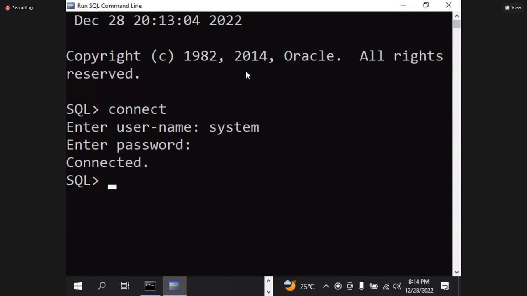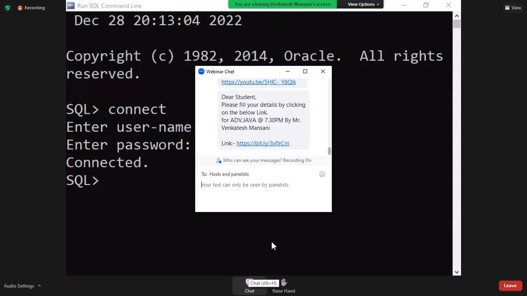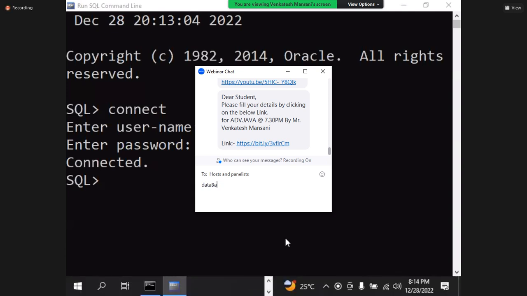Now, how many people answer database? Just raise your hand. Online students, database selected by majority of people. Offline students, application selected. A majority of people have not given an answer.